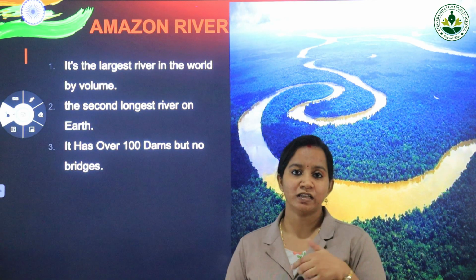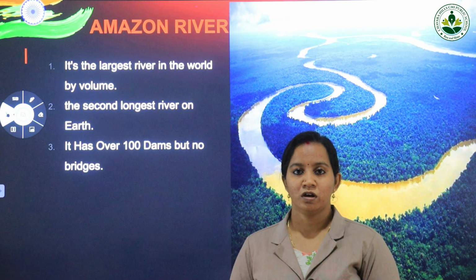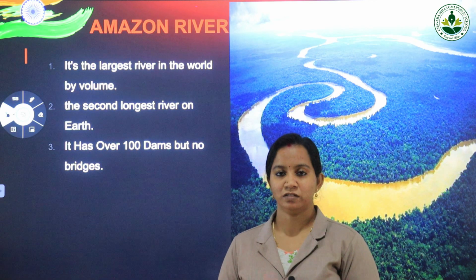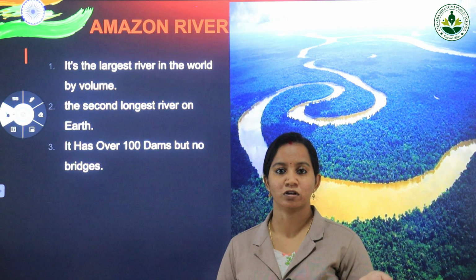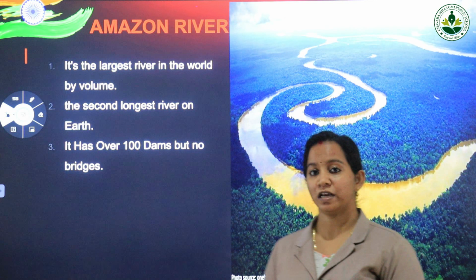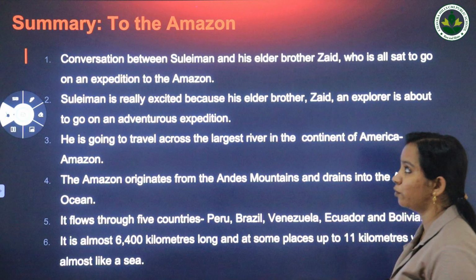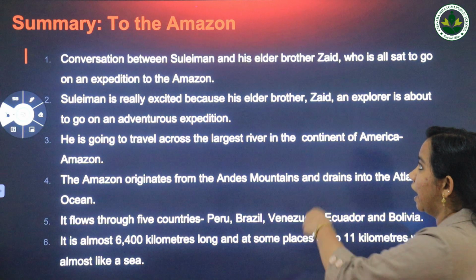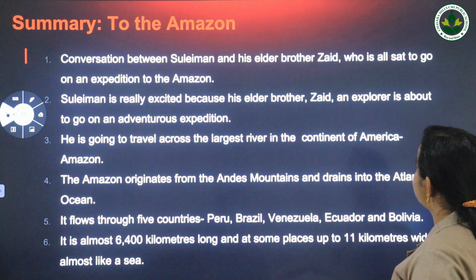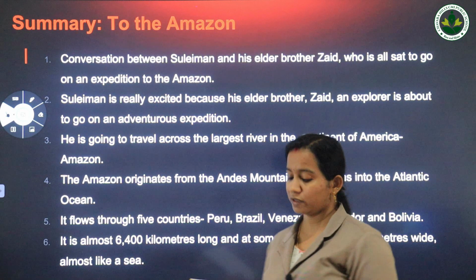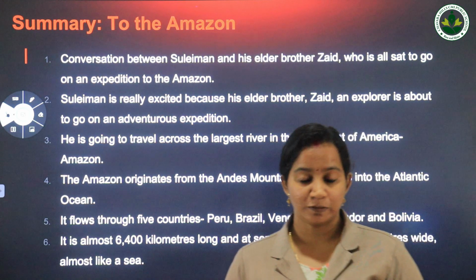So I will be taking this lesson in two parts. The first two pages will be dealt with in today's class and the next 2 or 3 pages will be dealt with in the next class. Okay. So first just see. This lesson is in the form of a conversation between Sulaiman and his elder brother Zaid, who is all set to go on an expedition to the Amazon. So now I will read the first paragraph for you.